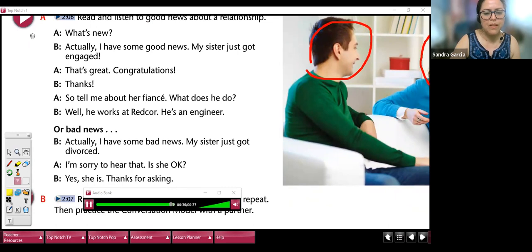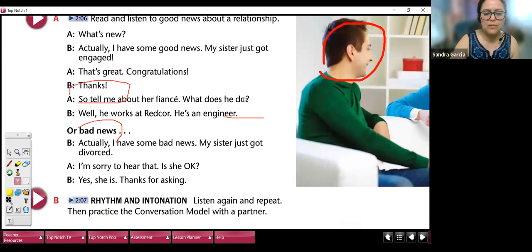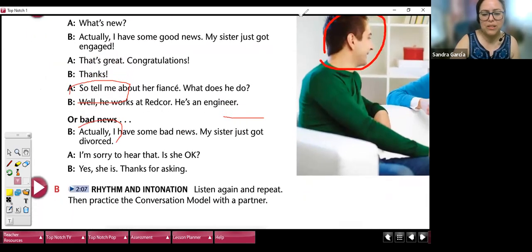Thanks for asking. So here, what is important? You can say, how are you? What's up? Or what's new? This is informal and you use it among friends. And here is this someone got engaged, se acaba de comprometer. How you react, you can say, that's great. It's good to hear that, and so on. When you have bad news, you can say, I'm sorry to hear that, right?